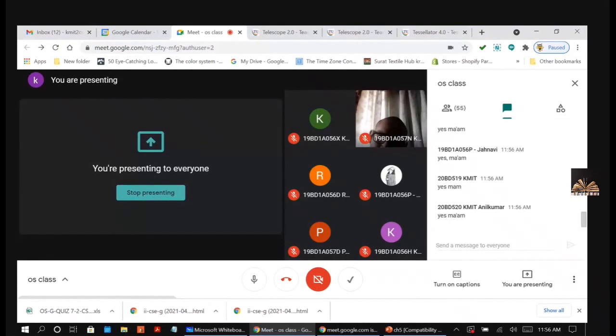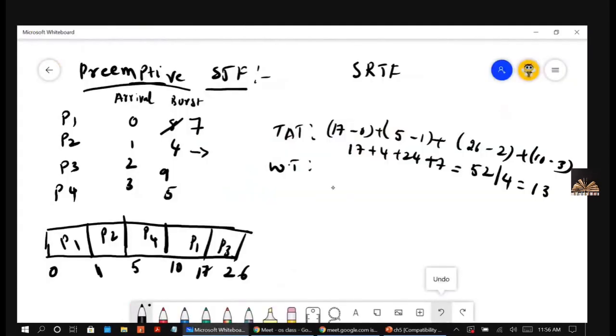Now let's see how the waiting time is calculated. So concentrate here, all of you. Waiting time for P1. Initially it arrived at 0 and it was given the CPU at 0, so there is no waiting time initially. But in between it was taken out. It was taken out at 1 and it waited till 10, so this in-between time will also be considered as waiting time. P1 was taken out at 1 and again got the CPU at 10. So 10 minus 1, this 9 will come for P1.